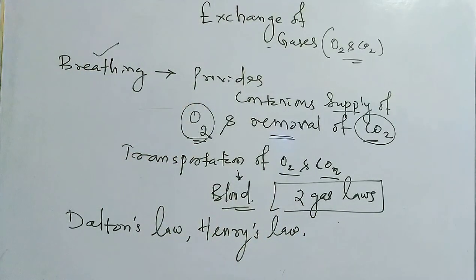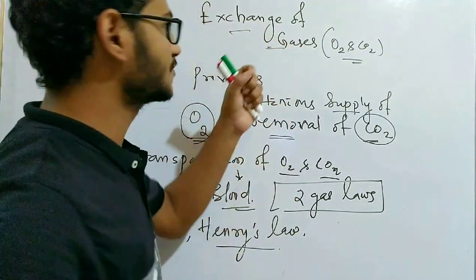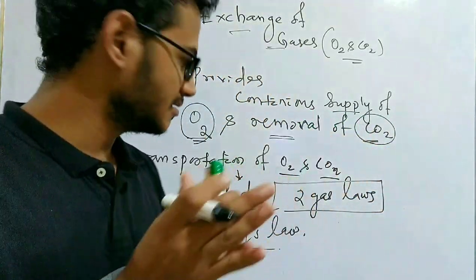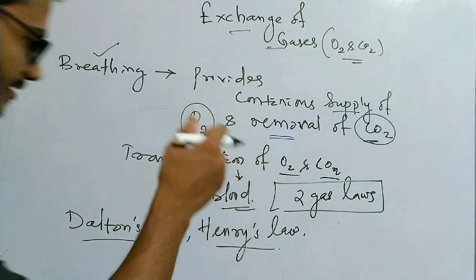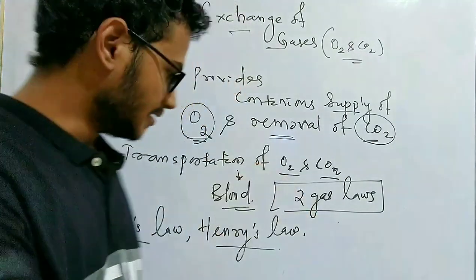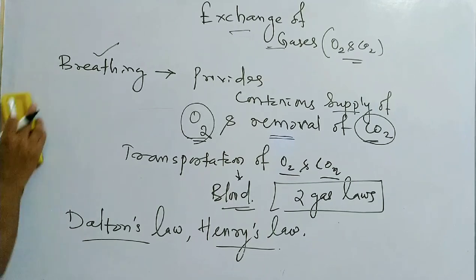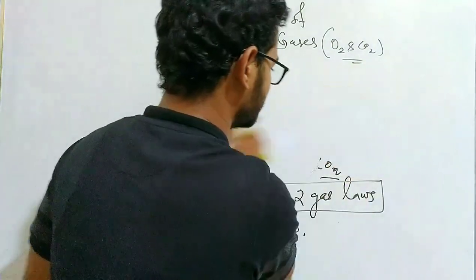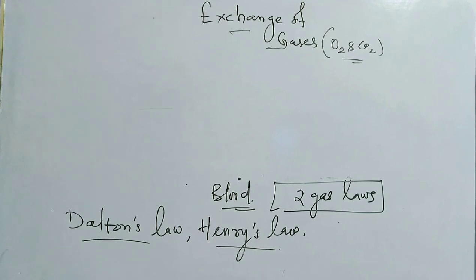These two gas laws we need to understand in order to know how exchange of gases takes place between the atmospheric air and the blood in the blood vessel, and between the cells of our body and the blood. So let's understand Dalton's law first. Breathing, as we know, has the purpose of supplying oxygen and removing carbon dioxide.